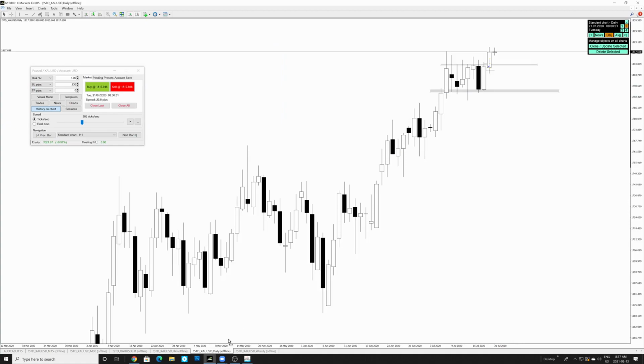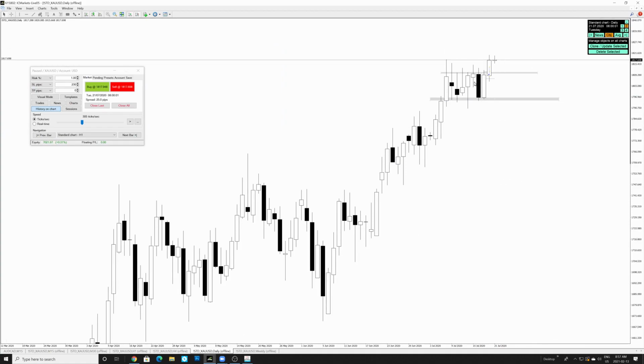So let's take a look at the daily time frame here. We can see how the daily candle has broken above this resistance at this point, right? We've broken above this resistance, and what's the bias over here? What do you guys think is the bias at this point?